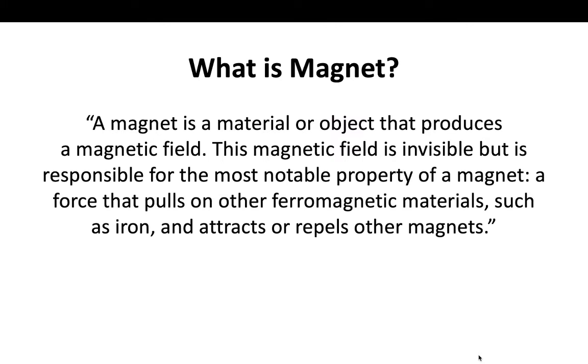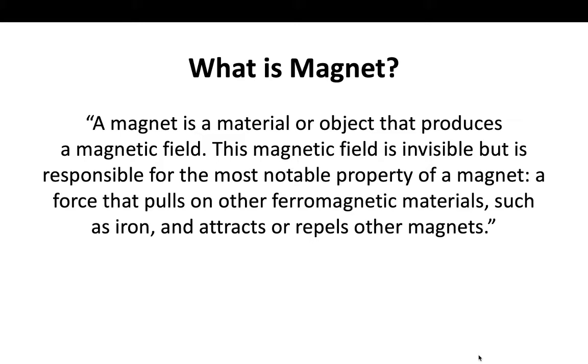So let's start. First of all, what is a magnet?